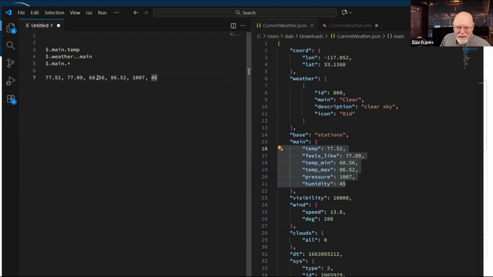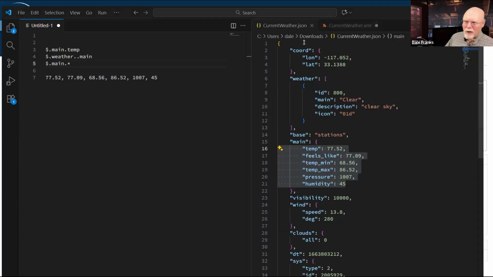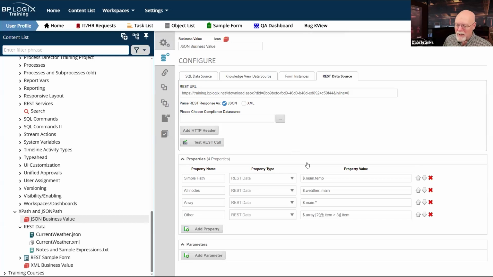So this can get confusing. So whenever you use wildcards and you're returning these comma separated lists, just keep in mind what it is that your end user is going to see and how it's going to make any sense to them, or if it will make any sense to them.